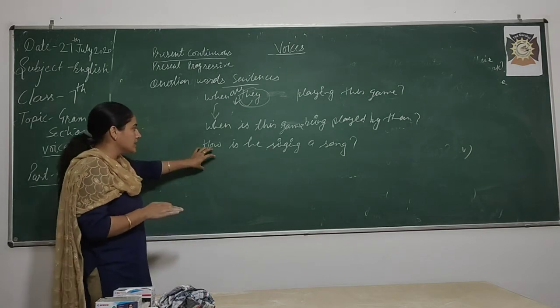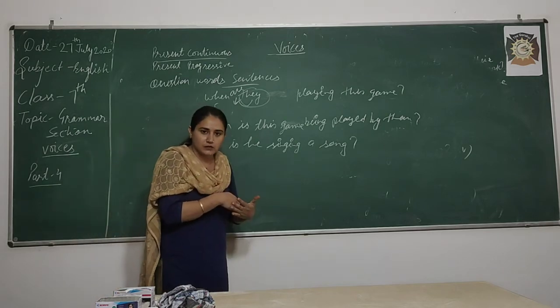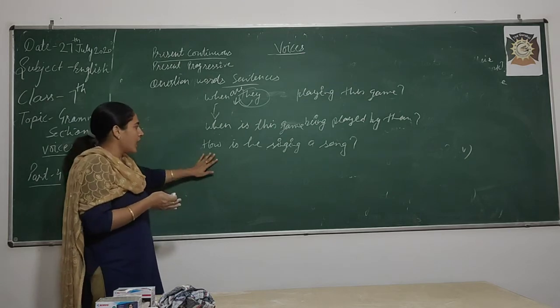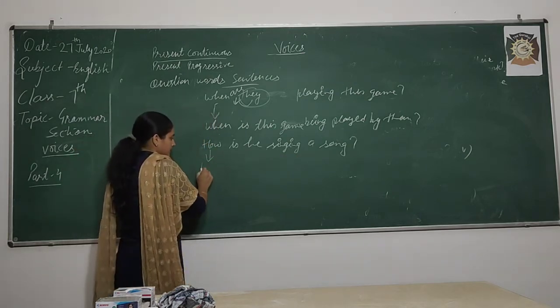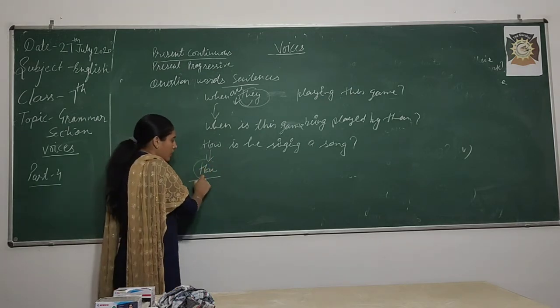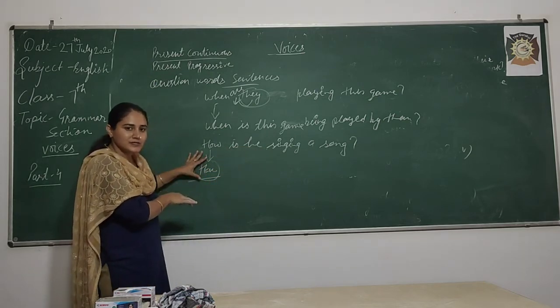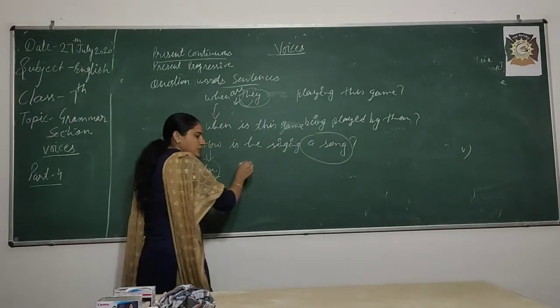In this sentence you are asking how, meaning the method you are asking, which means interrogative, you are asking a question. So, how is he singing a song? How will come in the same position. We need not change how into when or where; this will remain the same. After this you have to give a glance to your object.